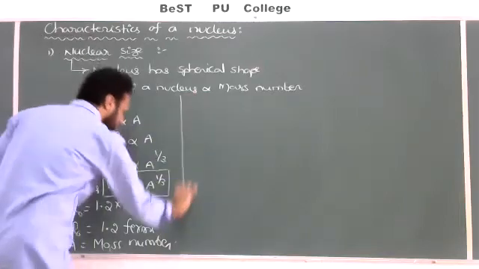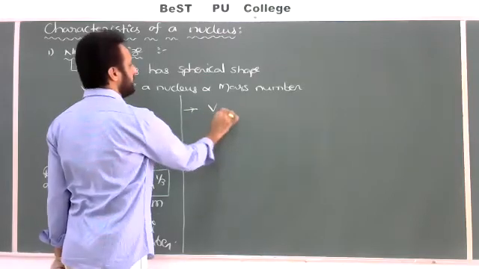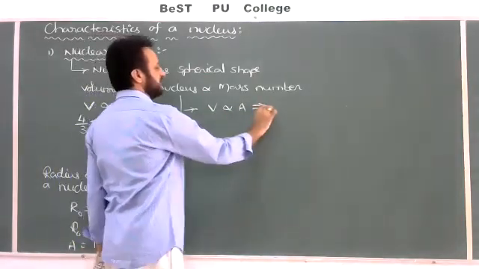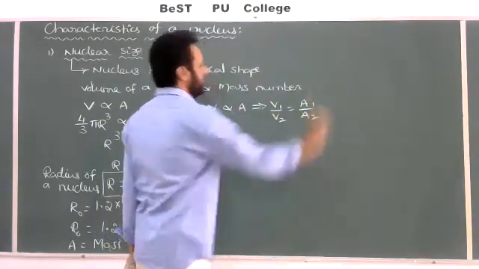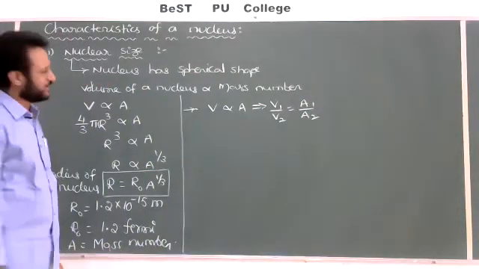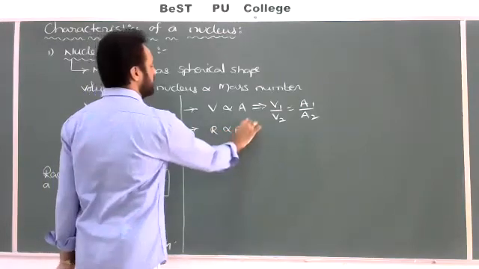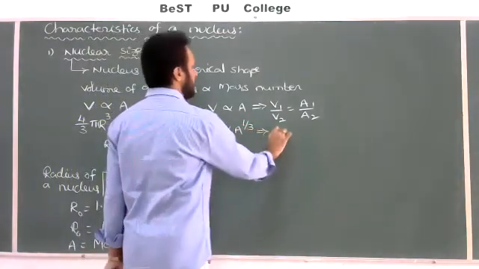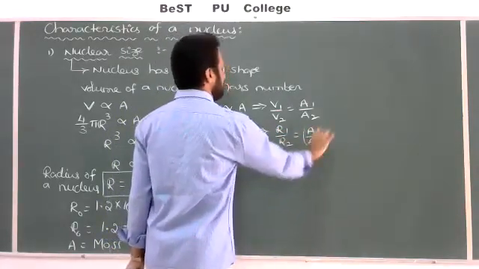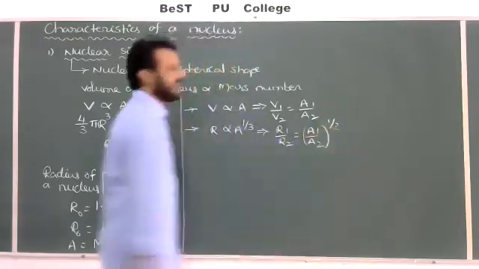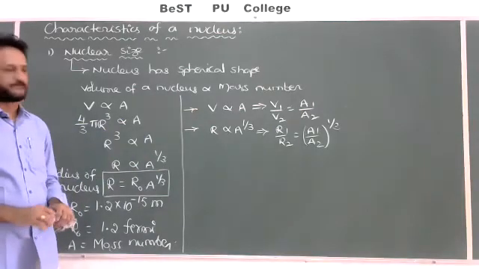And I'll write one or two ratio formulas here. Volume: V is proportional to A, which implies V1 by V2 is equal to A1 by A2. But here we have written R proportional to A power 1 by 3, which implies R1 by R2 is equal to A1 by A2 whole to the power of 1 by 3. This is the radius and mass number relation. These two ratio problems are important in competitive exams.